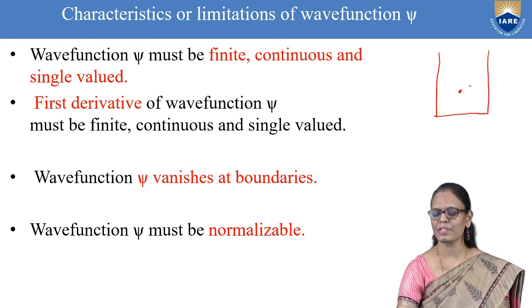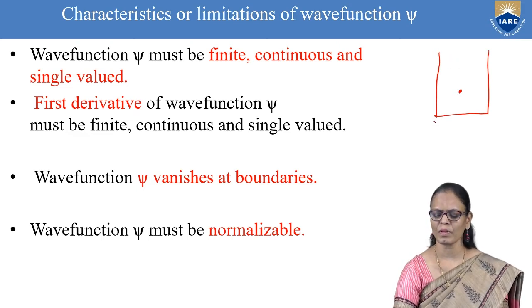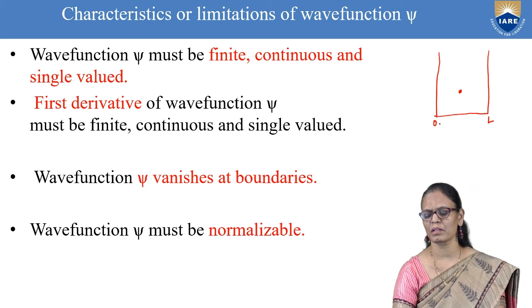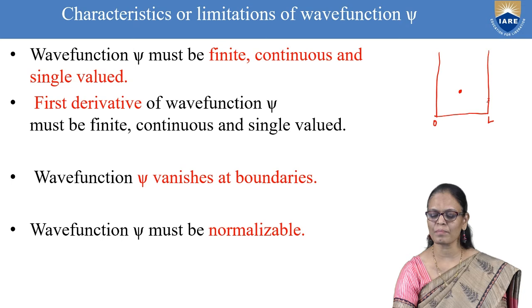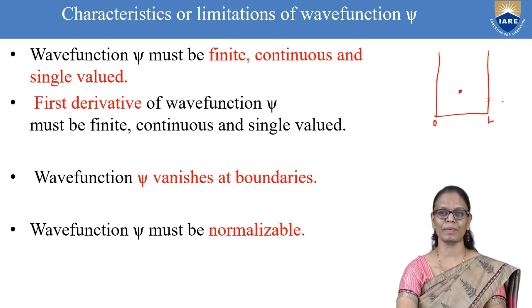If this particle is inside a box whose width runs from 0 to L, the wave function is finite inside, continuous and single valued. But outside the box the wave function cannot exist.